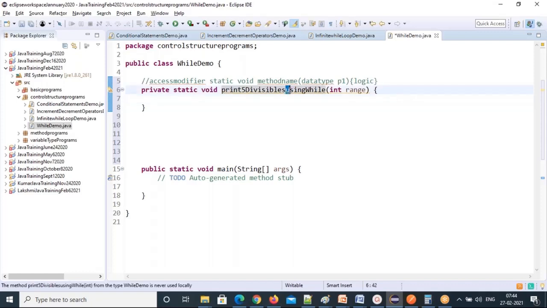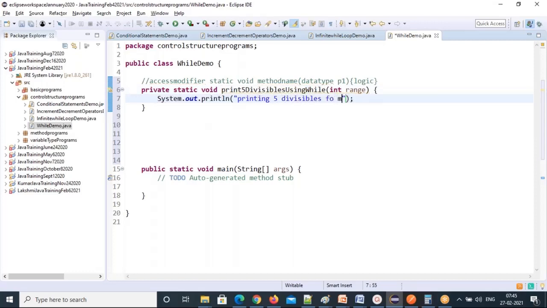See, the first word is all lowercase. Again I'm following the method naming conventions. All the basics you learn, apply wherever you are creating a method. See that in the second word, on each word, the first letter is in uppercase. This is how we follow the naming conventions. Print5DivisiblesFrom1ToRange.